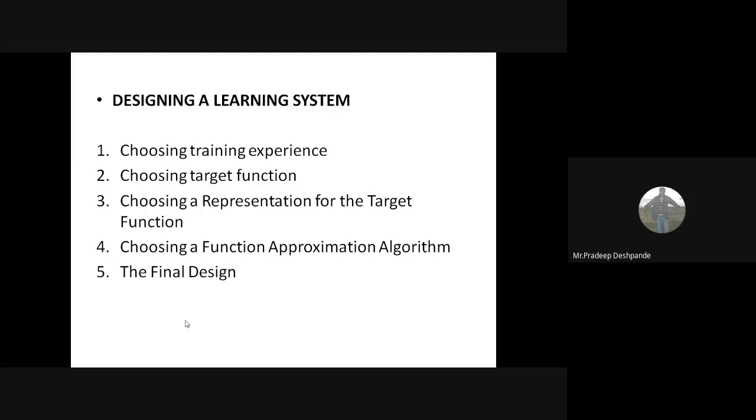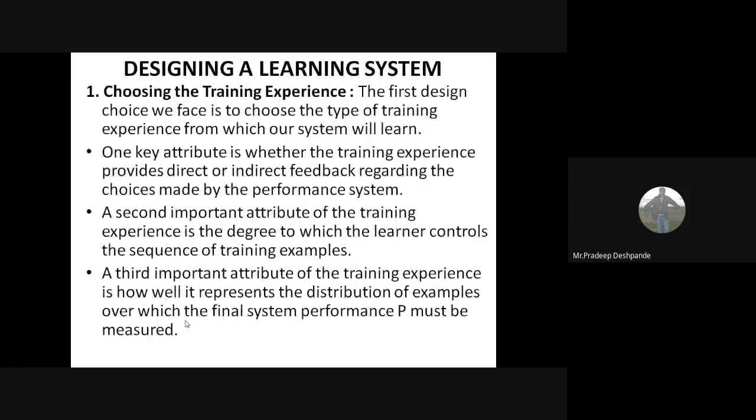So first step, designing a learning system. Here, first we have to choose the training experience. So training experience means what here? To design anything, first you have to choose what is the training, what is the performance, and what is the experience. TPE. Those three things you have to choose. That is the first step. So to design, we have to choose the type of training experience from which our system will learn. So we have some key attributes here. By using those key attributes, we will design our training experience.